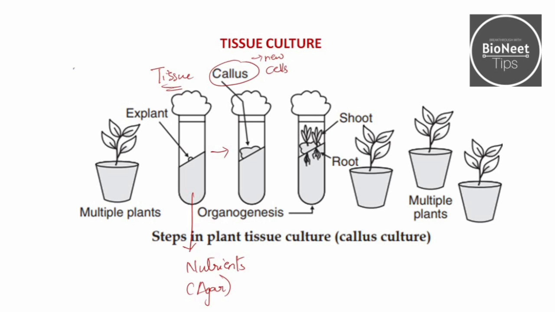Now this callus is transferred into another medium containing hormones such as auxins. When you place the new cells in auxins, they help promote the growth of the shoot and the root, and saplings are obtained. These saplings are then placed in the nursery bed or the field, and then they grow and yield is obtained.